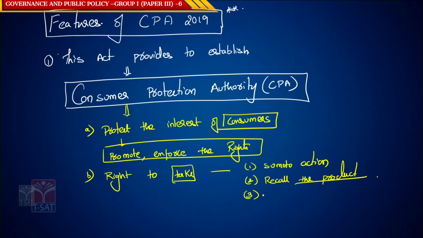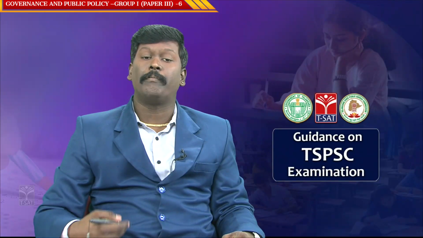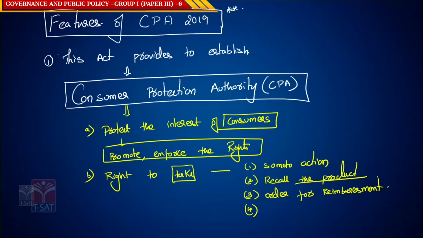The third one is it can order for reimbursement. See, whenever there is any good which is actually not proper, it can not only ask the manufacturer to recall it, but also make the manufacturer reimburse the amount, reimburse the consideration.